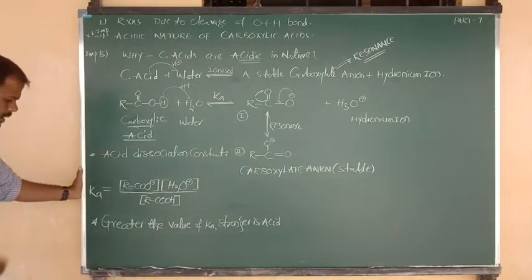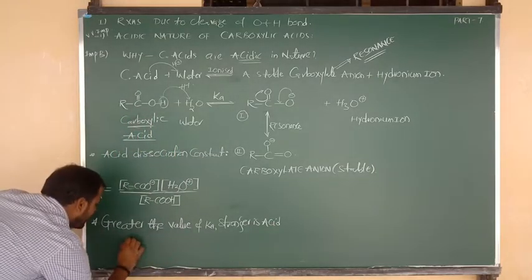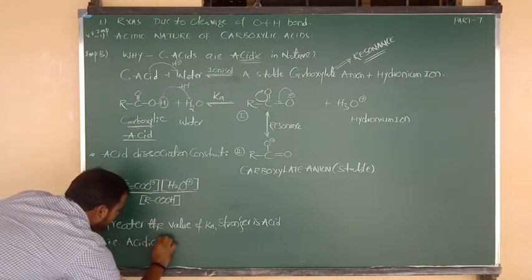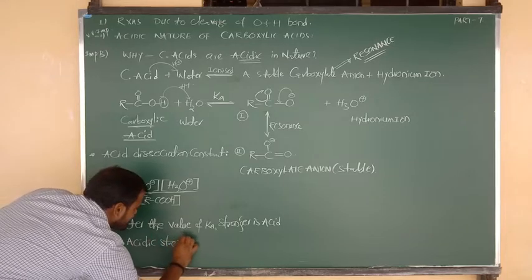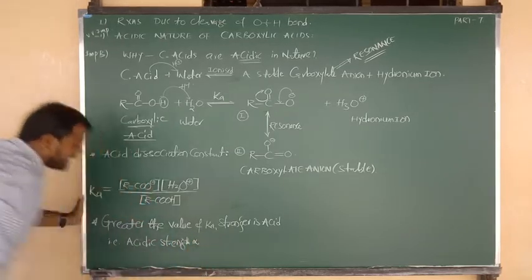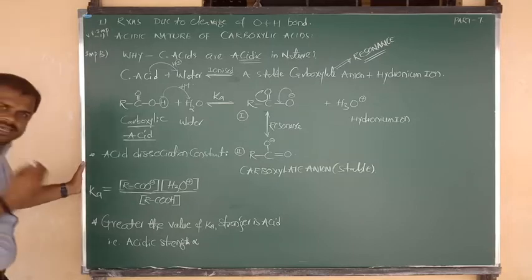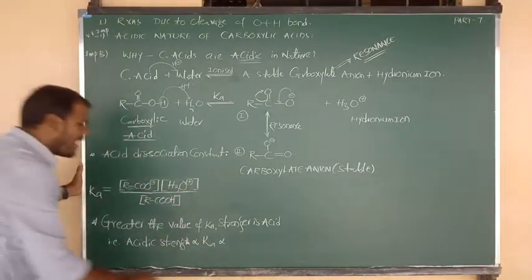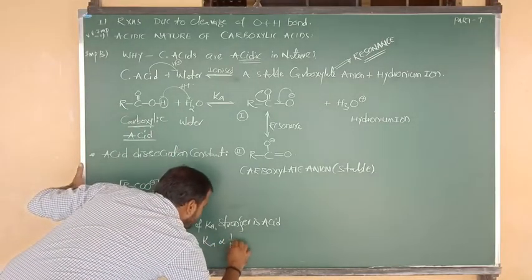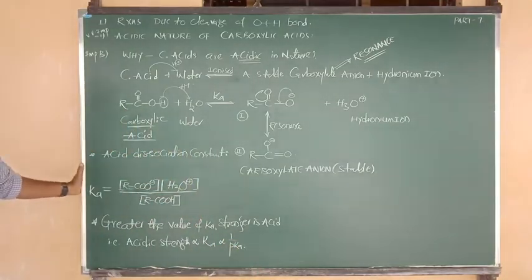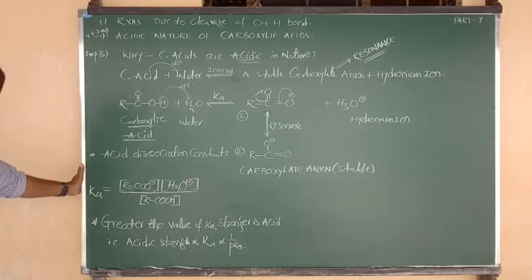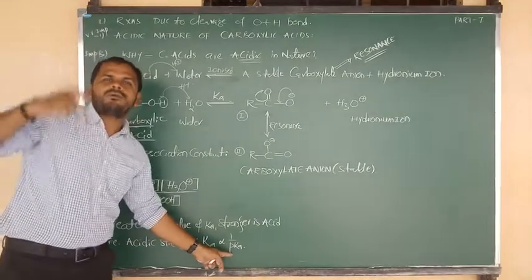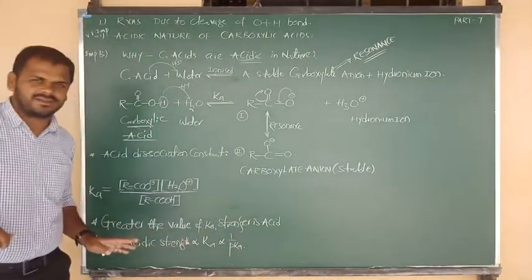Okay, all of you? Yes. So again we can write one more very important piece of information. Acidic strength, or we can say acidic nature, is directly proportional to Ka, and inversely proportional to pKa. Sir, what is meant by pKa? pKa means power of acid dissociation constant.